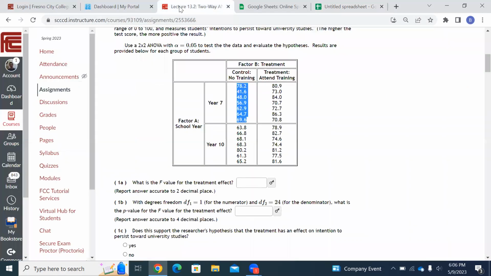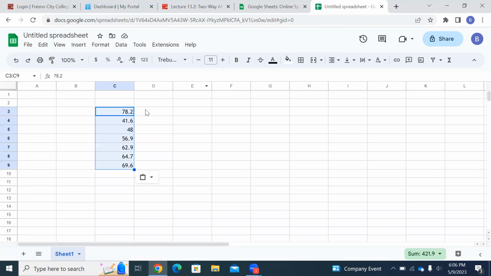Okay, then I'm going to go back over to the chart. Let me go over here now. I'm going to highlight those 7 numbers. Hold down control, hit C. Come over here, go to this spot, and paste. There's those 7 numbers.